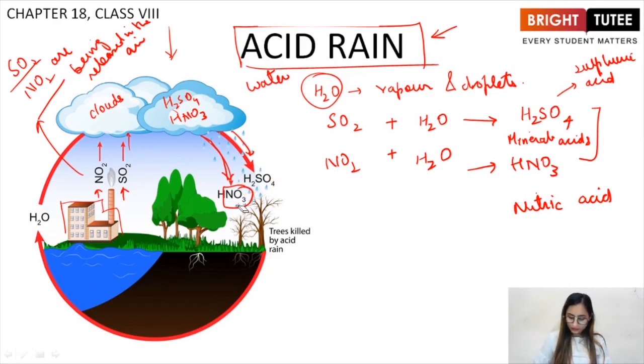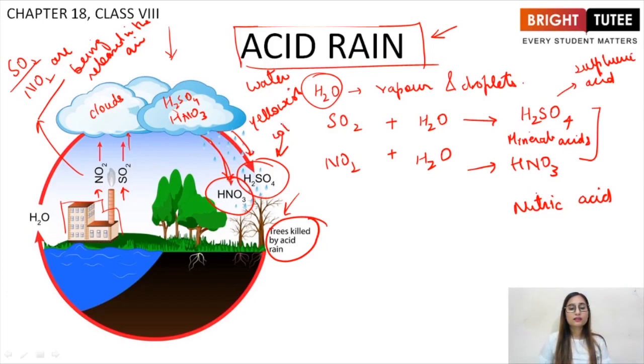These acids, which are sulfuric acid and nitric acid, fall down on the surface of the earth, basically deteriorating the plant life. Here you can say trees killed by rain, right? And this acid is only responsible for the yellowish color of the marble, right? Because these acids, when they fall on the Taj Mahal, they react with the marble, leading to yellow marble.